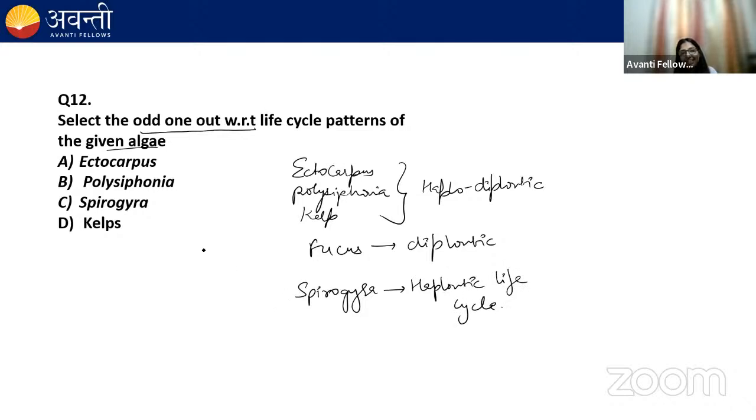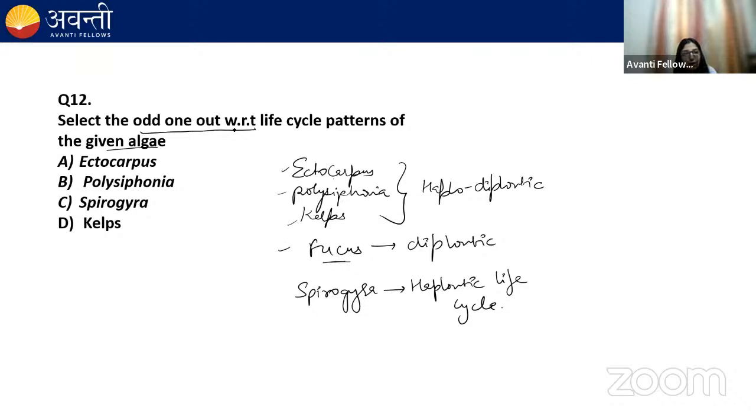Mostly all algae, they have haplontic life cycle, but the exceptions are given in NCERT that Ectocarpus, Polysiphonia, kelps, they all show haplodiplontic life cycle. Fucus is also an algae, it shows diplontic life cycle. Please remember these exceptions, these are very important.